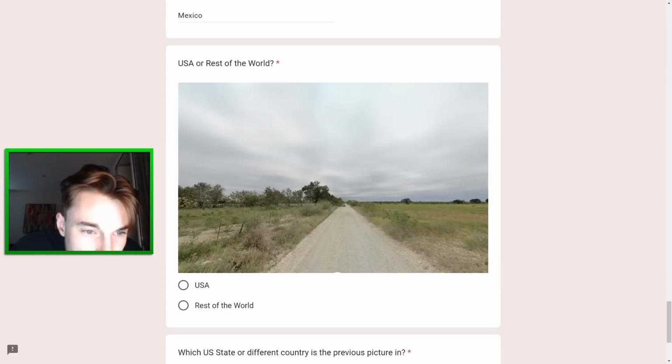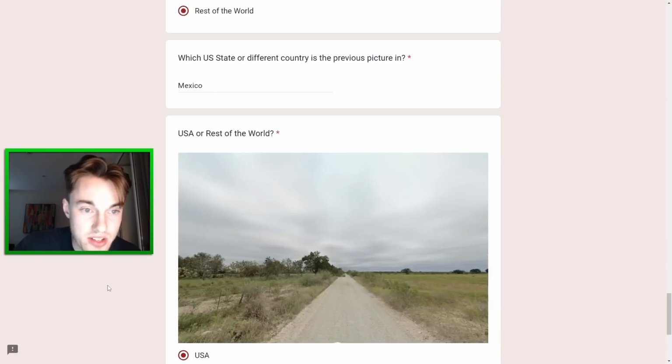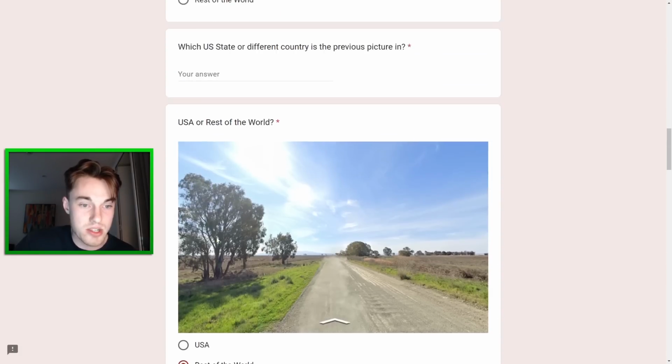Uh-oh, next one here also just looks like Mexico, but this could be just over the border on the US side. The truck in the background is very difficult to see, but it almost feels like the type you see most on the Mexican side. But I'm gonna say this is USA and we go Texas. So then we have to return all the way up here. So we had a USA, rest of the world, USA, USA, rest of the world.